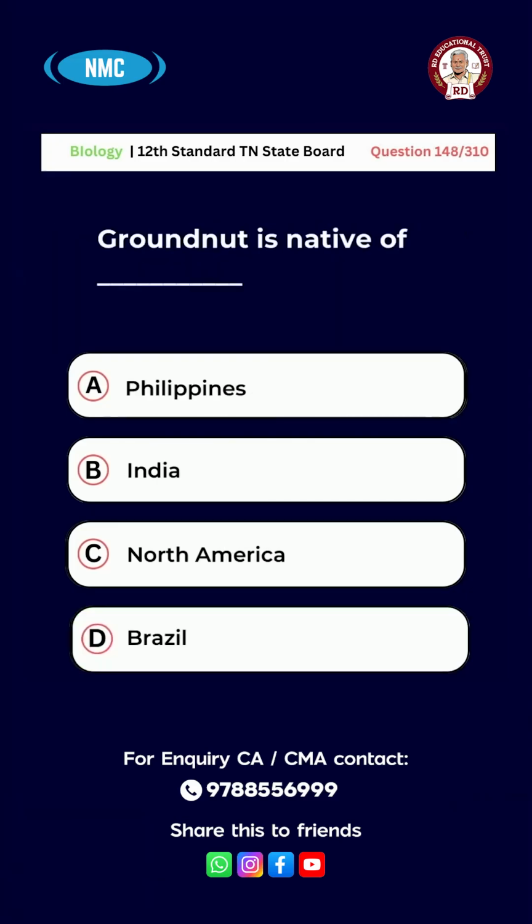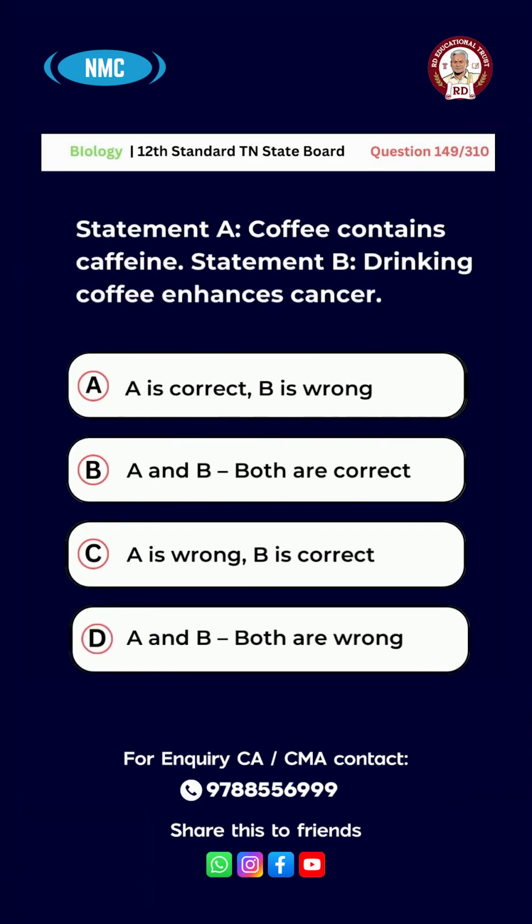Question number 148. Groundnut is native of A. Philippines, B. India, C. North America, D. Brazil. And the right answer is option D. Brazil. Question number 149. Statement A: Coffee contains caffeine. Statement B: Drinking coffee enhances cancer.